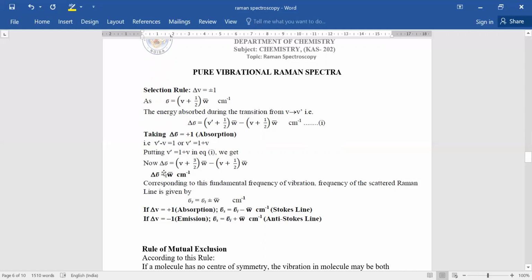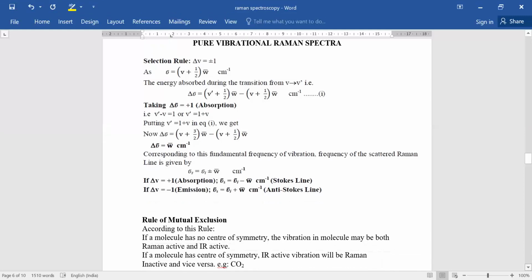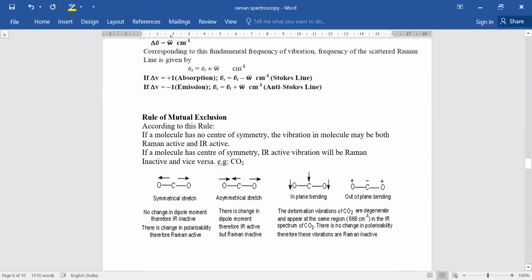This becomes delta nu bar equal to (v plus 3 upon 2) omega bar minus (v plus 1 upon 2) omega bar. So we get delta nu bar equal to omega bar centimeter inverse. This corresponds to the fundamental frequency of the vibration, and the frequency of the spectral Raman line is given by nu S bar equal to nu I bar plus minus omega bar. Omega bar, we know, is equal to the Raman shift. So this is for the Stokes lines and anti-Stokes lines.